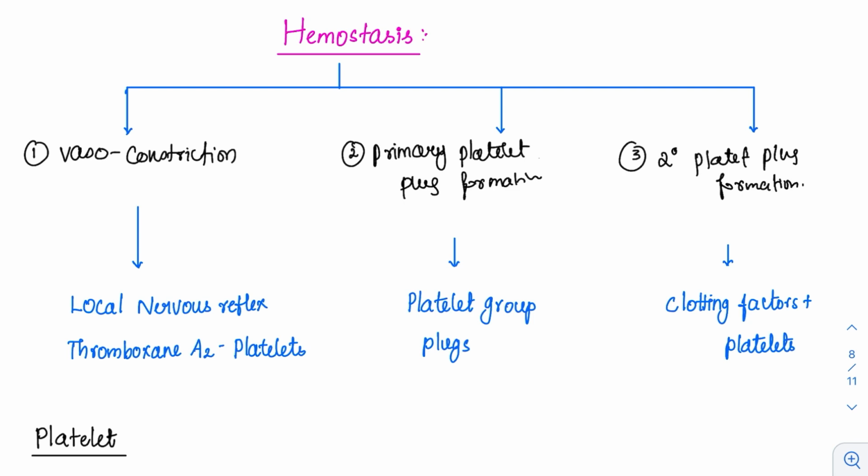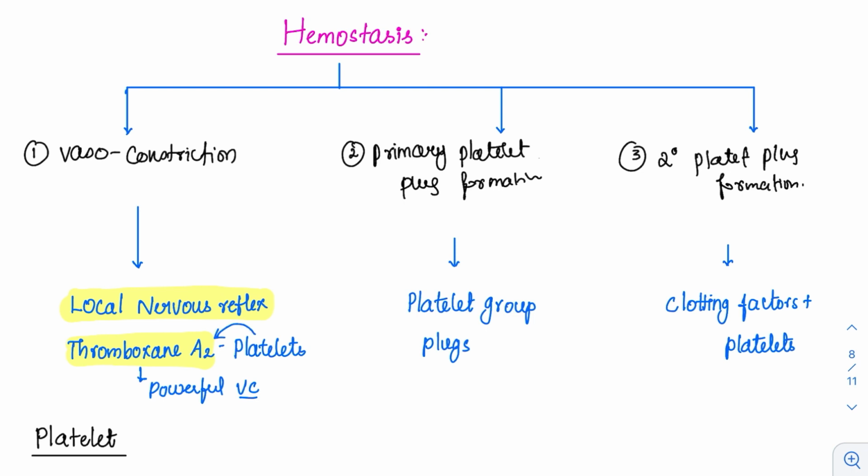So what happens in the case of vasoconstriction? How is vasoconstriction happening? It happens because of local reflexes. Some of the pain fibers also get stimulated and they also cause vasoconstriction. Another thing that happens during vasoconstriction is the help of thromboxane A2. What is this thromboxane A2? It is a powerful vasoconstrictor and it is released from the platelets. They also cause the vasoconstriction.